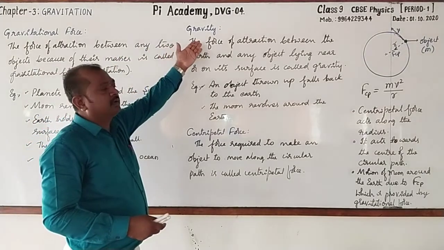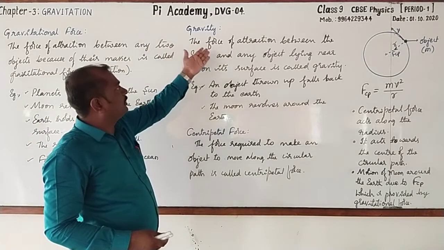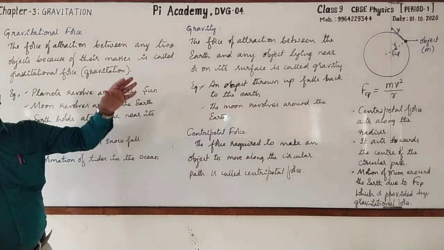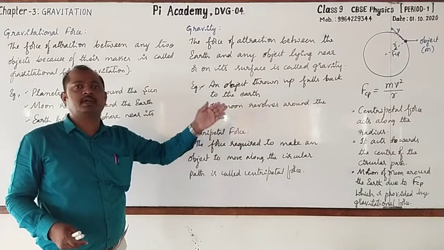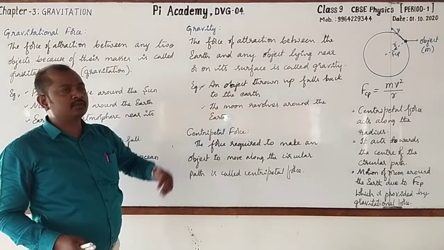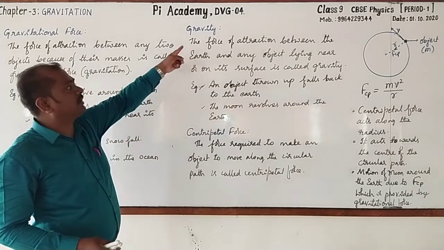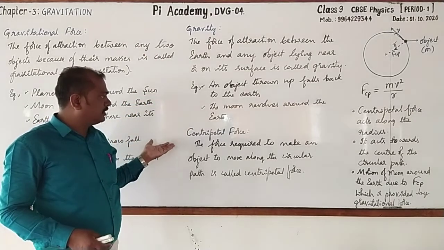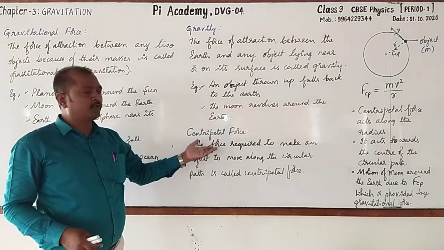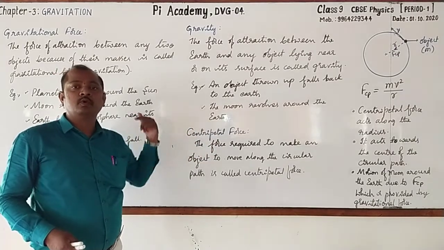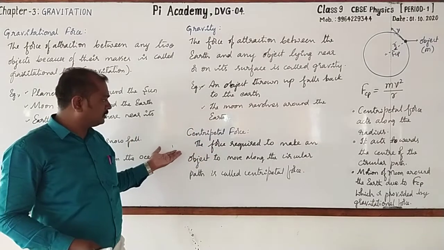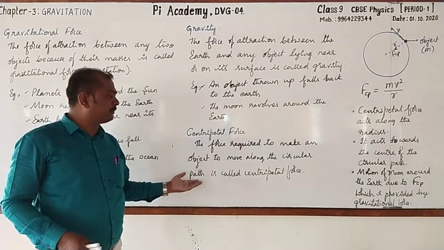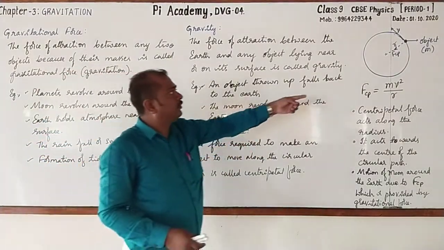And next one, gravity. We know that it is the force of attraction between the earth and any object. The object may be on the surface of the earth or it may be near the surface of the earth. That is called gravity. And we have a few examples. The centripetal force: the force which makes an object move in a circular path. Nothing but the force required to make an object move along the circular path is called centripetal force.